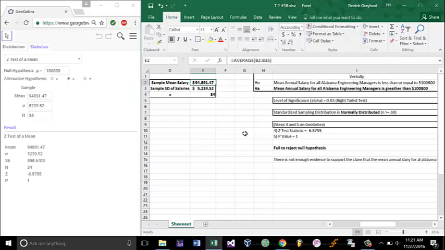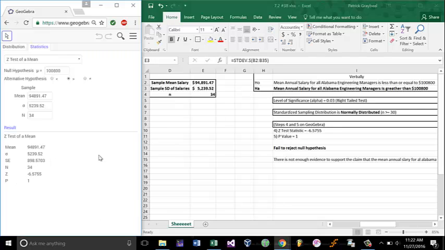So would the sample mean likely be $95,000 if the population mean is $100,000? I wouldn't think so, given our sample standard deviation right here, because the sampling distribution of sample means, or the standard error, is going to be way smaller than that. If you actually look at it right here, it's only 900.